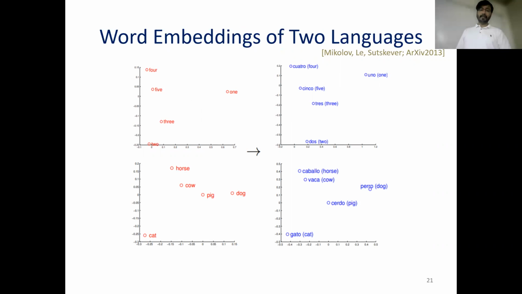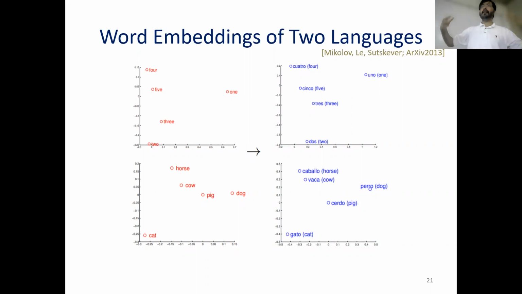Of two word embeddings. On the left side, we have some numbers and animals on an English word embedding. And on the right side, we have the same numbers and same animals, but in Spanish, on a Spanish word embedding. Now, if we look at these two word embeddings, we see that there is some isomorphism in the structure.